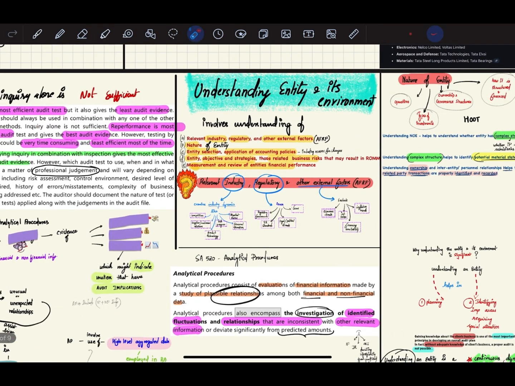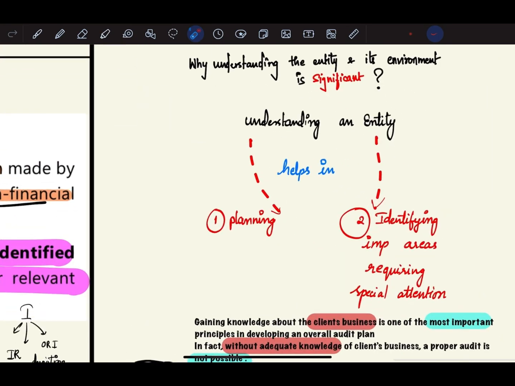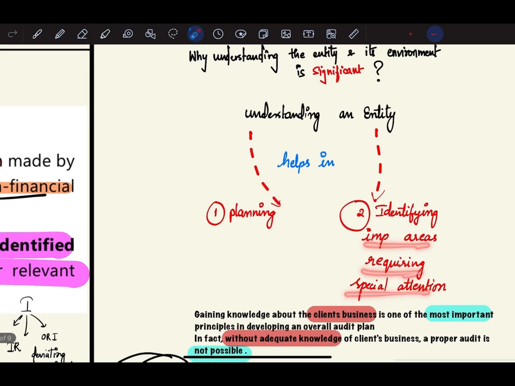So we have completed all the 5 factors A, B, C, D, E. Now let us understand why understanding the entity and its environment is significant. Understanding an entity will help in planning, and it will also help in identifying important areas requiring special attention. We know that an auditor has to understand the entity and its environment right from the planning stage and throughout the performance of the audit. So understanding the entity will ultimately help the auditor in planning, and it will also help in identifying important areas requiring special attention.